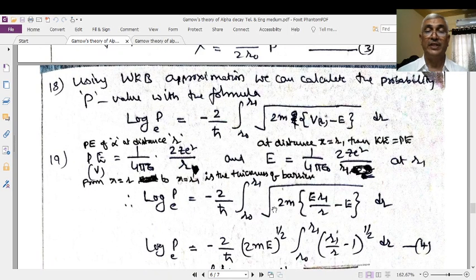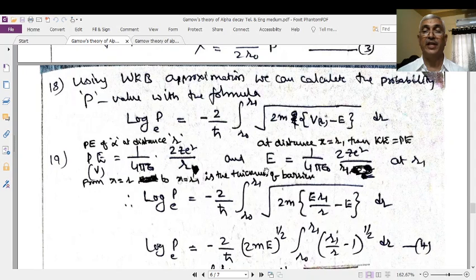Therefore, now log P to the base e is equal to minus 2 by h cross, integral from r0 to R1 of root of 2m into V(r), which simply becomes E into R1 by r. How is this arrived at? Take this one, multiply and divide by R1. Here it is R1 in the denominator, and this gives E. Therefore, E into R1 by r.